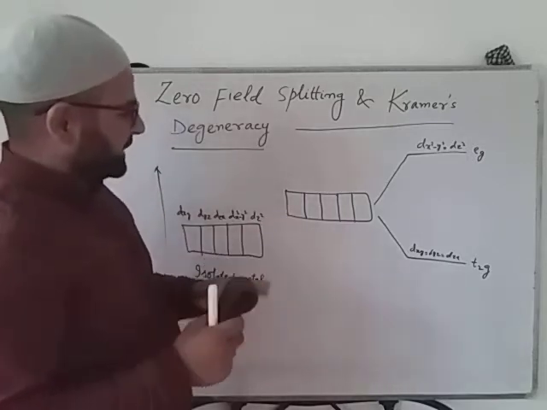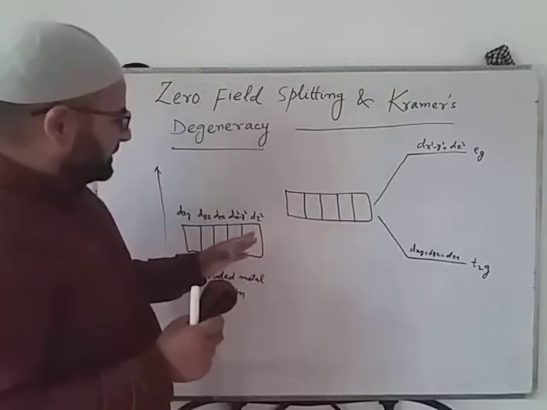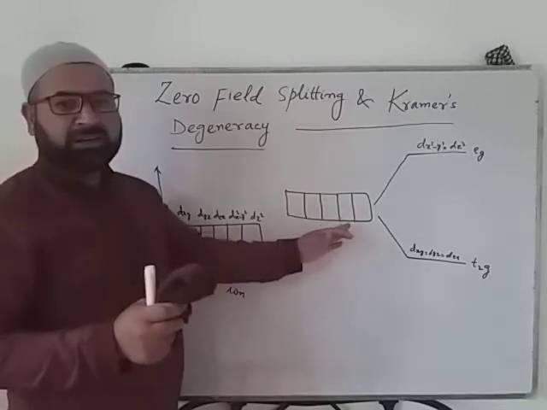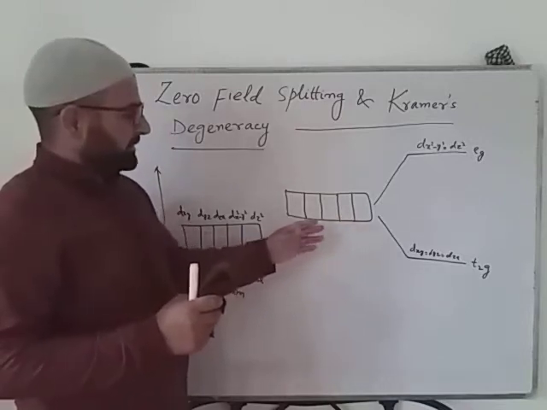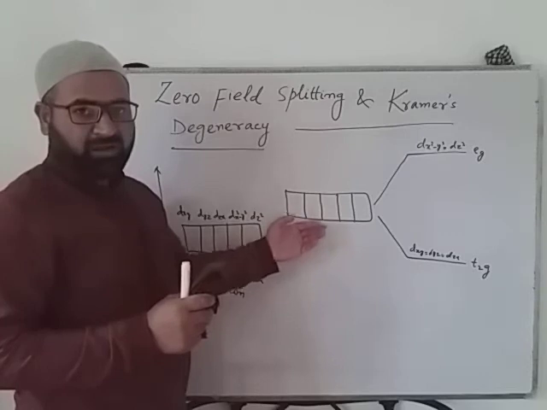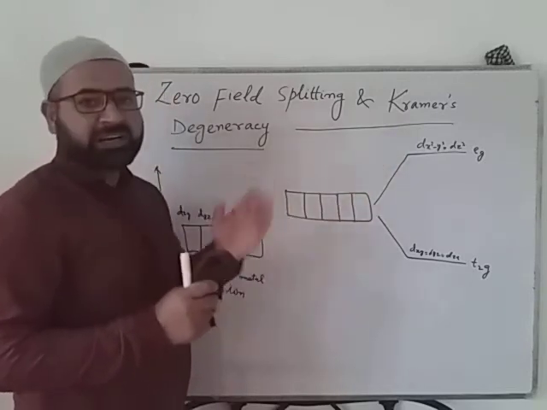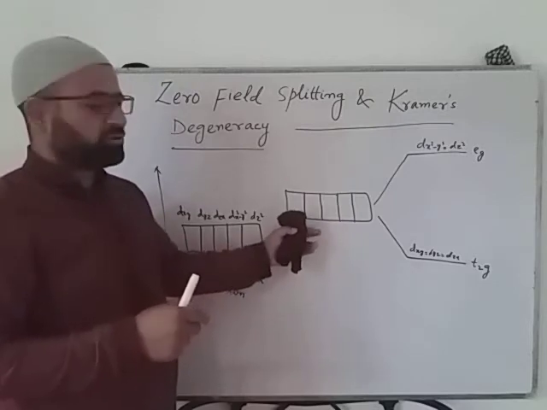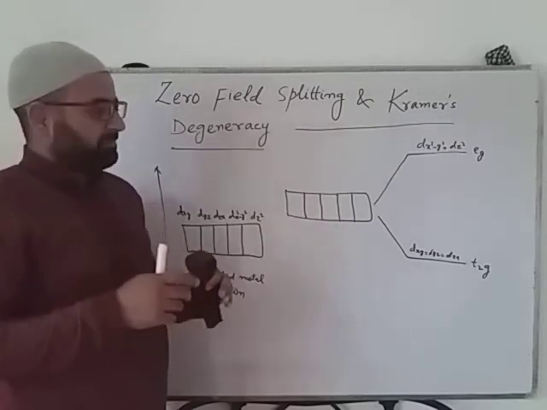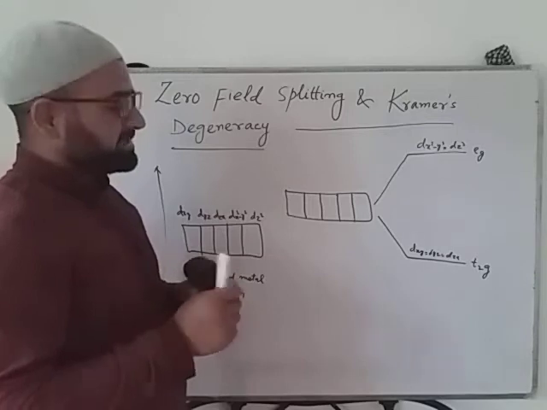Now the point here is that, as you see, when the complex was formed, the orbitals are no more degenerate. They form two sets of degenerate orbitals. That means the degeneracy of these orbitals was lifted. But the other thing here is the spin degeneracy.